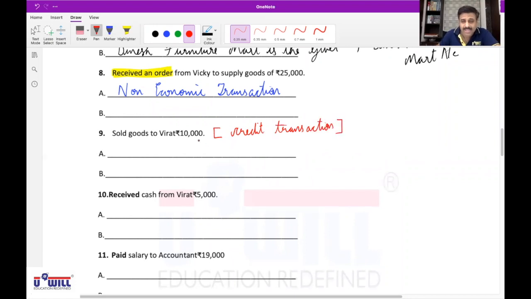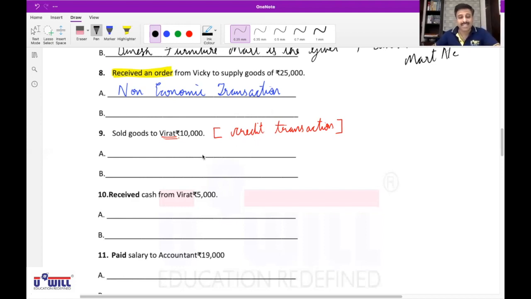Why credit transaction, Akshat? Sir, because the name is given. Now, what is the first question you'll ask yourself? What comes in? Do you get the answer? No, sir. Cash cannot come in as cash, so it is a credit transaction.